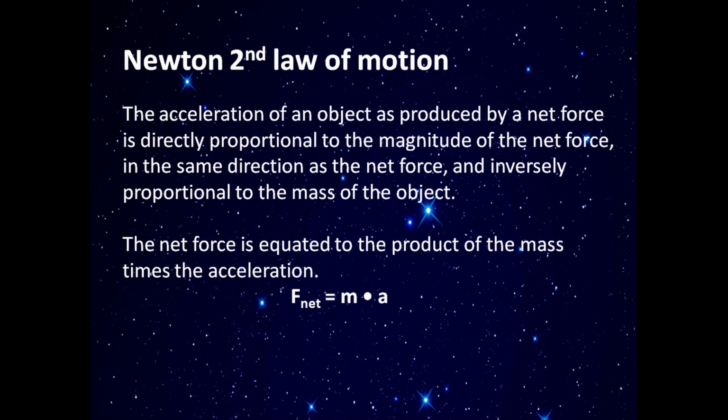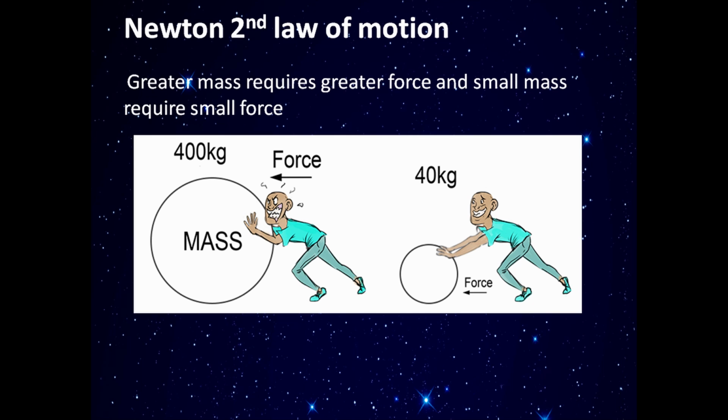Newton's second law. Newton's second law of motion can be formally stated as follows. The acceleration of an object produced by a net force is directly proportional to the magnitude of the net force, in the same direction as the net force, and inversely proportional to the mass of the object. The net force is equated to the product of the mass times the acceleration. F net equals ma. Greater mass requires greater force and small mass requires small force.